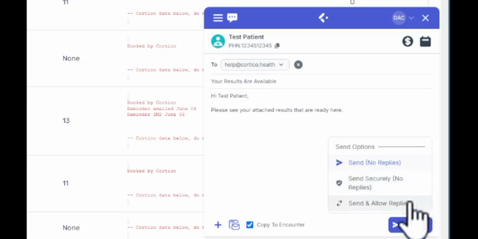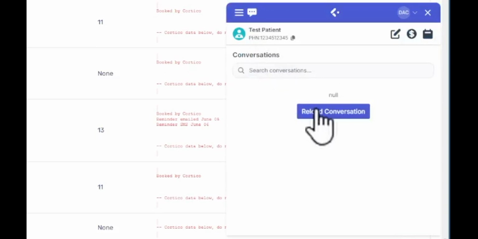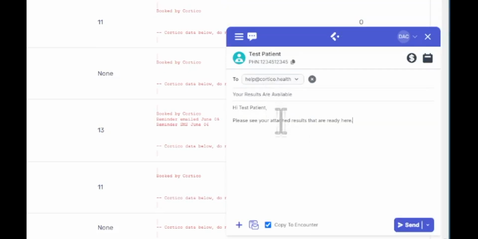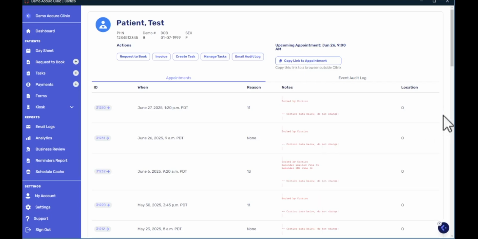Then we have an option for a two-way send and allow replies to the Cortico Messenger. The patient can respond back by accessing a link they receive in their email. Then they'll be able to use that to have a back and forth message with their doctor through the two-way messaging interface, which would appear here along with previous conversations. But for now, what we'll do is we'll take a look at the day sheet as well as the reminder email and the photo upload.